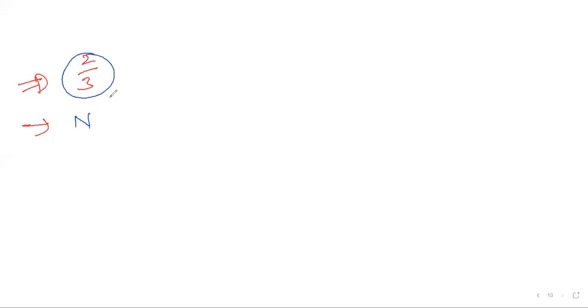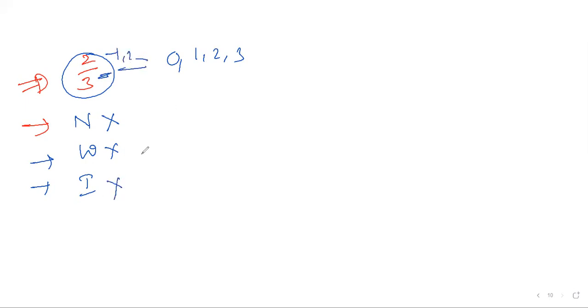No, it is not a natural number, because natural numbers start from 1, 2, 3. Is 2 by 3 among them? No. Is it a whole number? Whole numbers start from 0, 1, 2, 3, so it's not a whole number. Third, is it an integer? Integers are the negative and positive whole terms, so it is not an integer either.